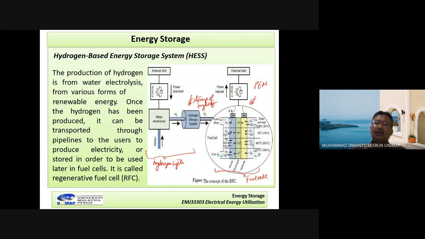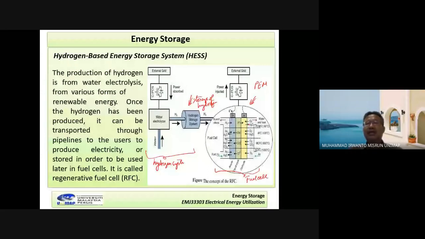Okay. At the same time, oxygen, O2, is needed here. So the electrochemical process occurs here. We have electron flow through this, meaning current flows through this, and at the same time water will be produced in the cathode side of this fuel cell.